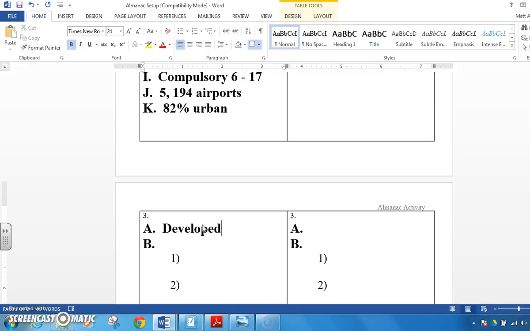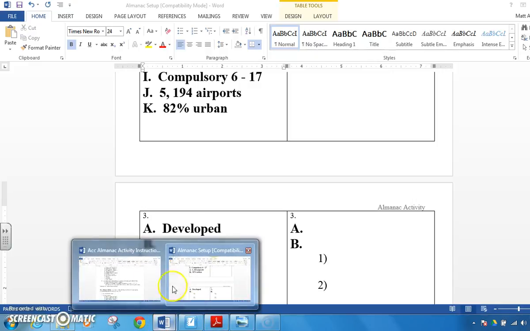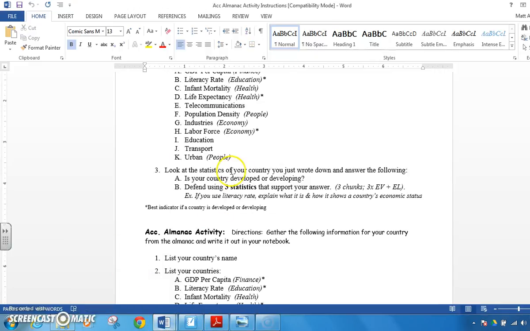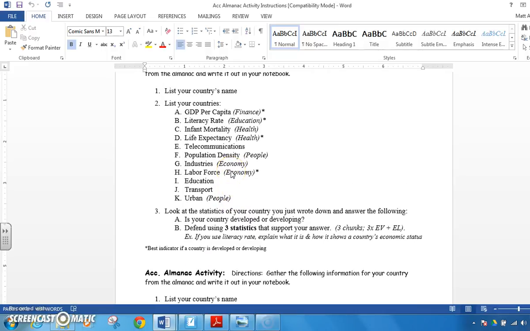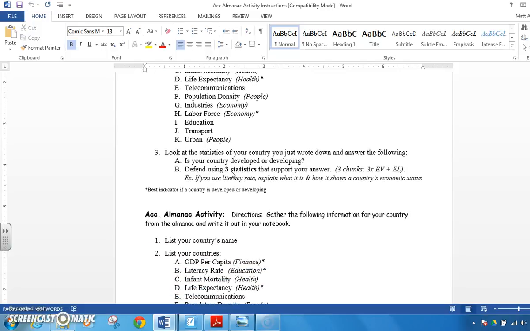Some countries are very easy to find developed or developing statuses because you see it and it hits every category. But others may have a mix. And so you're going to have to use some of your best indicators to determine if a country is developed or developing based off the notes you took last time. So please reference back to those notes as you're filling this out.